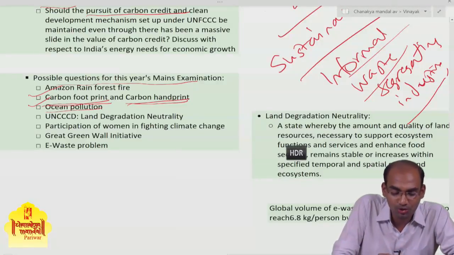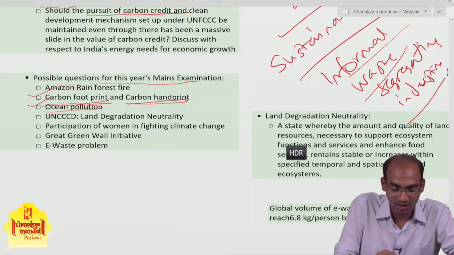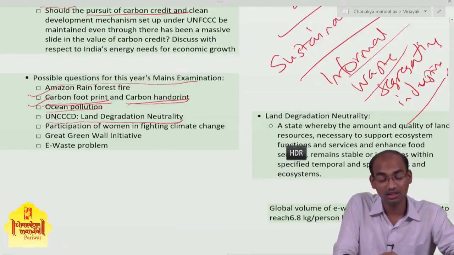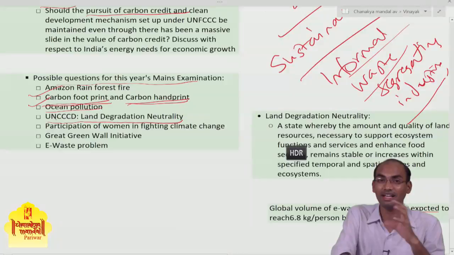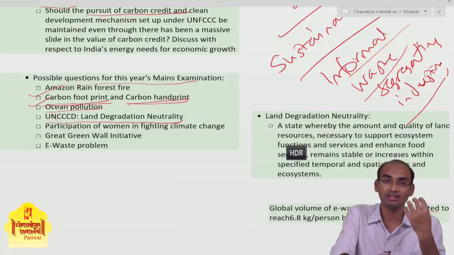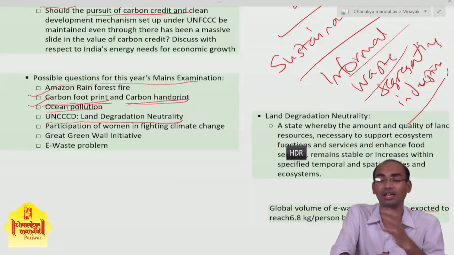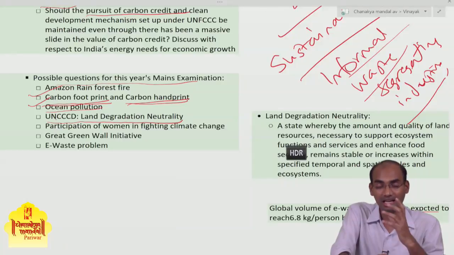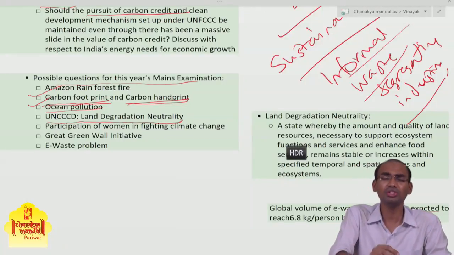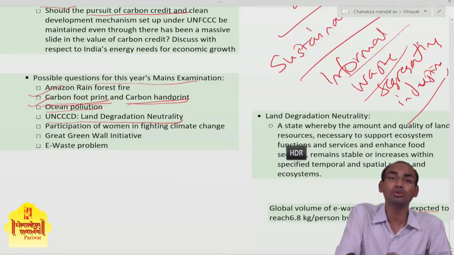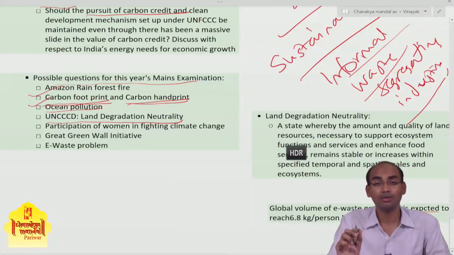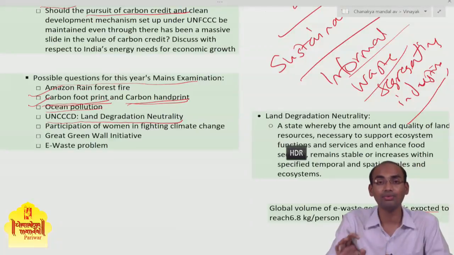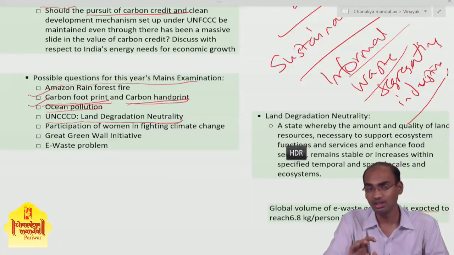Then the issue of ocean pollution, then the issue of carbon, then this United Nations Convention on Combating Desertification, UNCCD. This year, this UNCCD summit is to be held in India, in Delhi. So you need to be thorough with this issue of desertification. First you need to understand what the definition of desertification is. You need to be thorough with that.